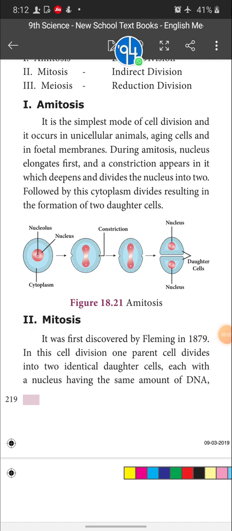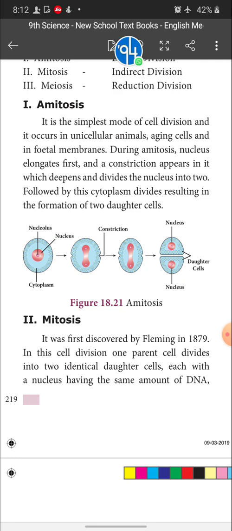Children, good morning everybody. In my last session I discussed in detail about cell division, the various types of cell division, and what is karyokinesis and mitosis. Hope you have got an idea about cell division, where the various types of cell division take place, where mitosis takes place, and where meiosis takes place.